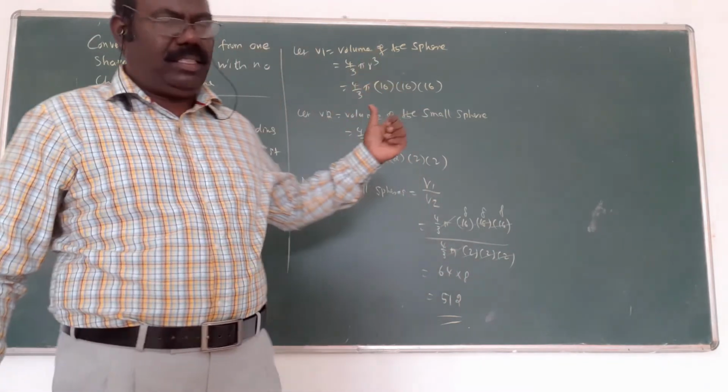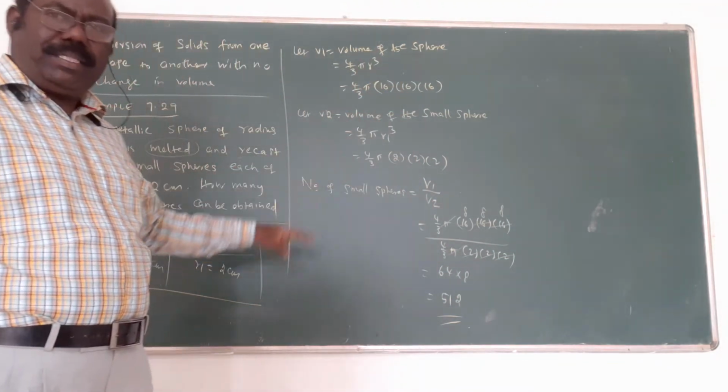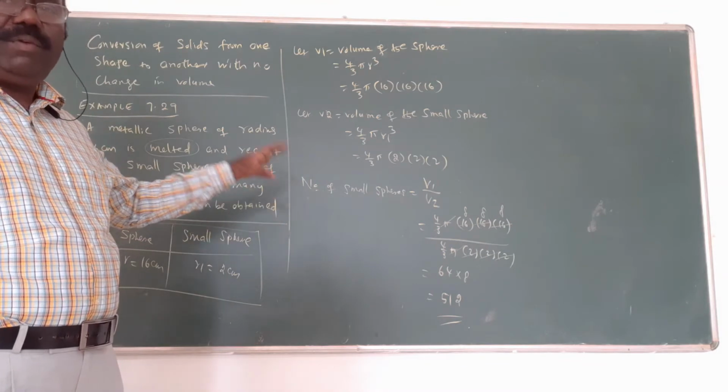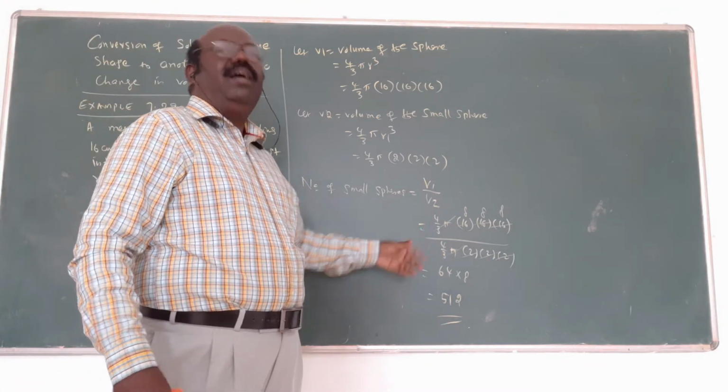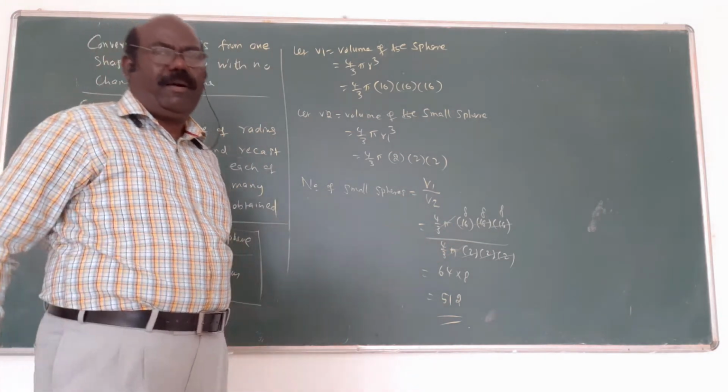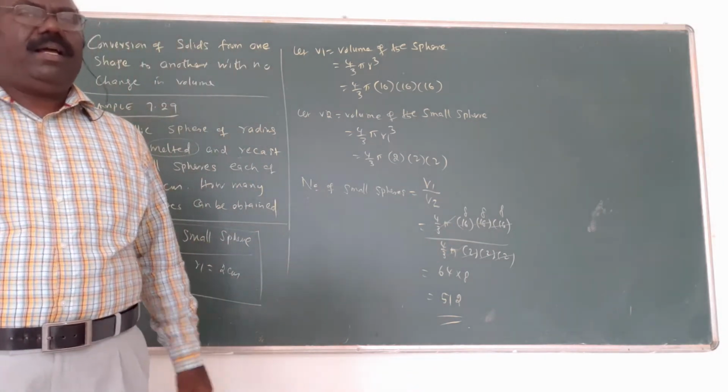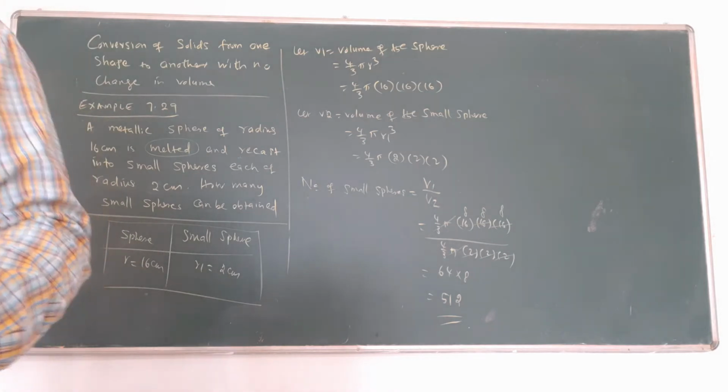There are only two methods. In the last exercise, all the problems use the same method. We first find V1, then V2, and then divide both or equate both. Only these two ideas, and only volume formulas. This exercise is a very important exercise, for 5 marks.